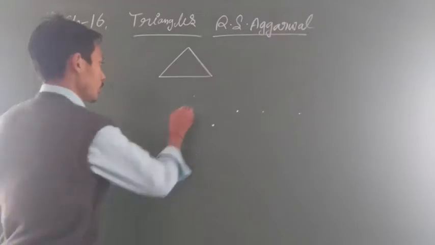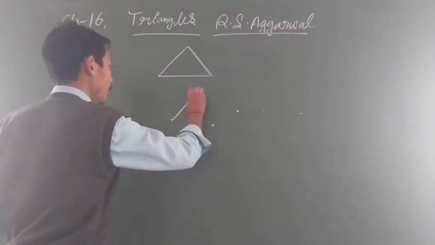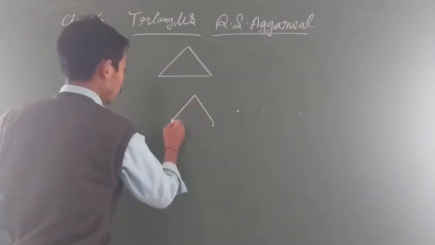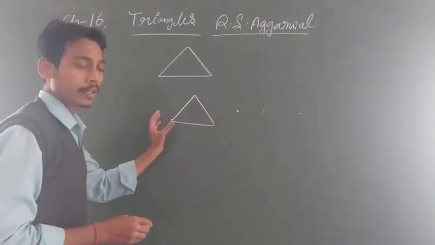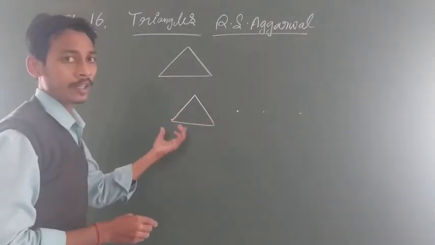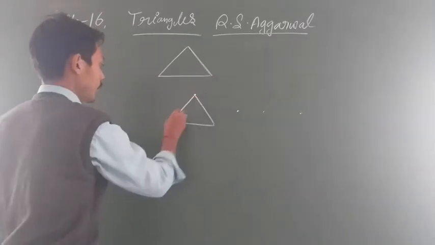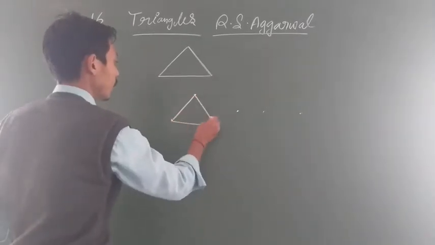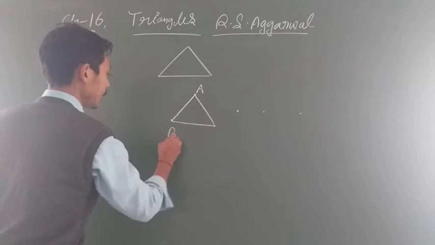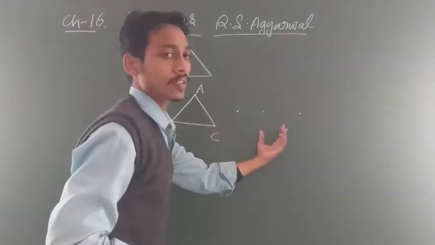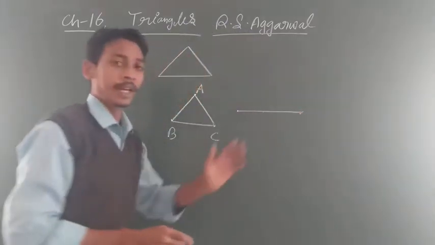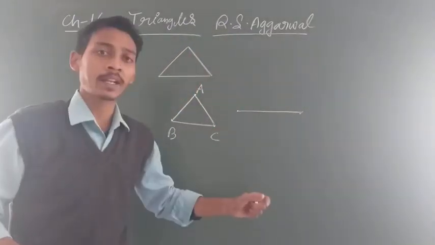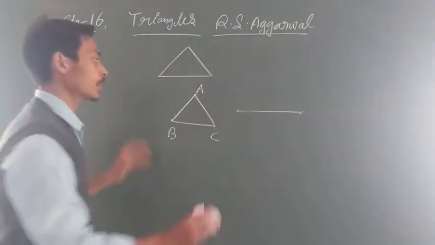So when you join these 3 points, this will form a triangle, because they are non-collinear. The positions of all 3 points are different, A, B and C. When these 3 are collinear and you join them, this will form a line. This will not form a triangle. So for a triangle there should be 3 non-collinear points.